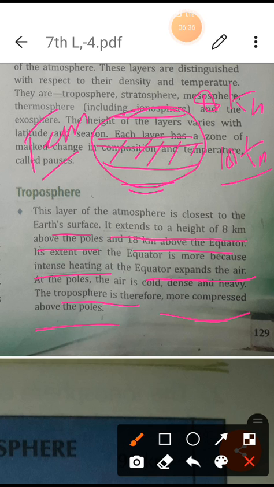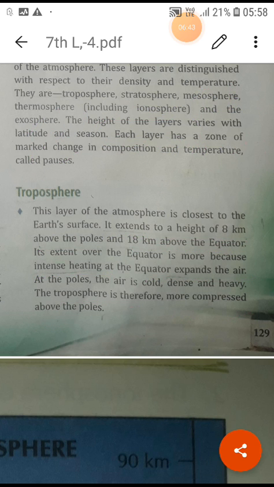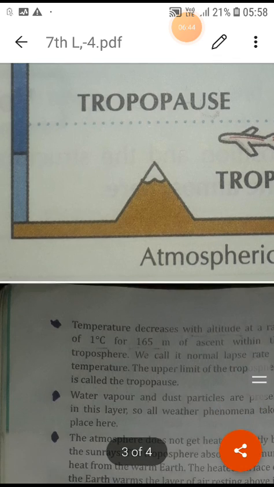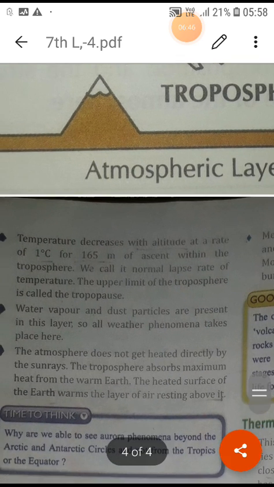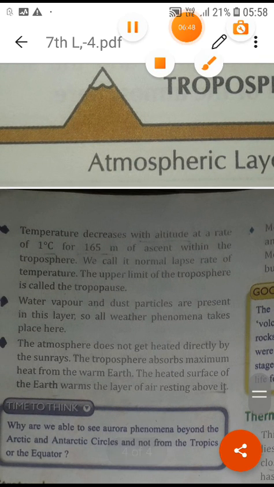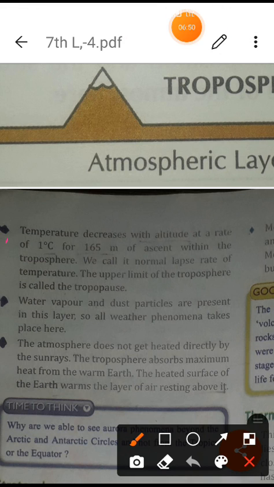Let's see. The troposphere is the first layer of the atmosphere. This is known as the troposphere. Some other facts are also given here about the troposphere. When we are crossing 165 meters, the temperature decreases, and this is known as the lapse rate.